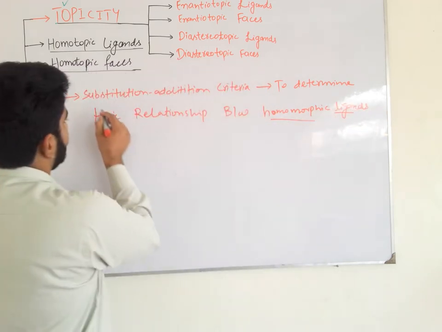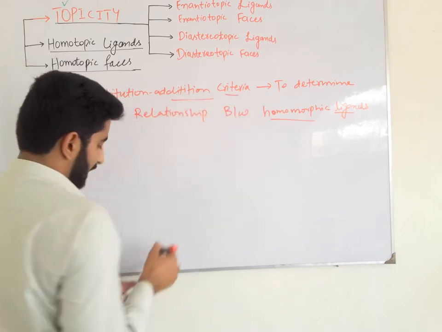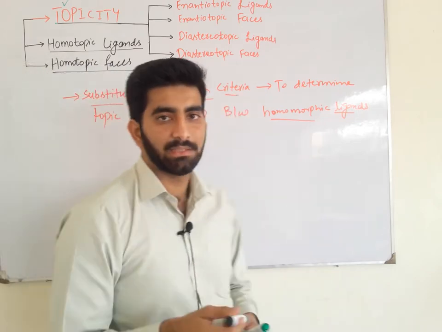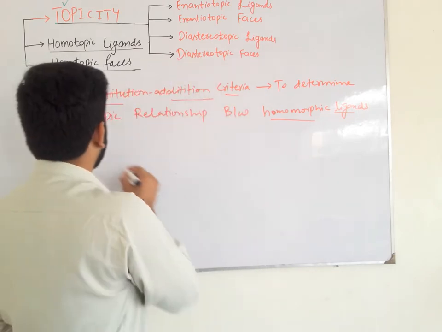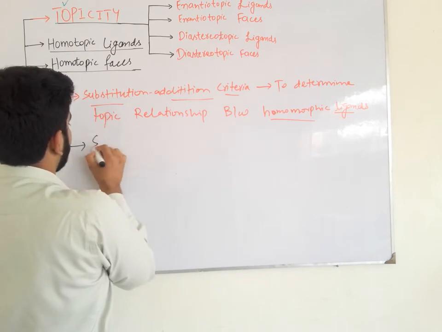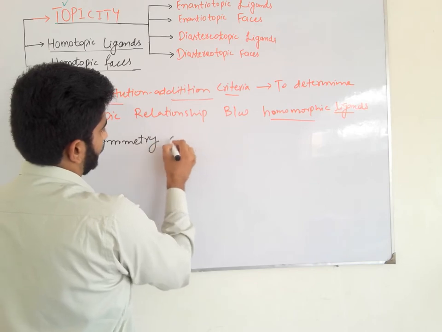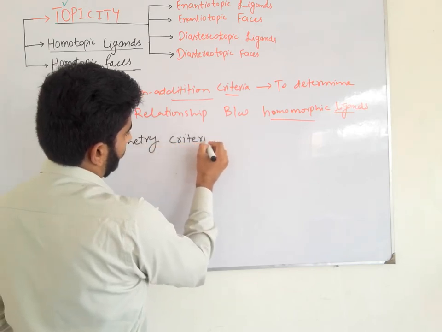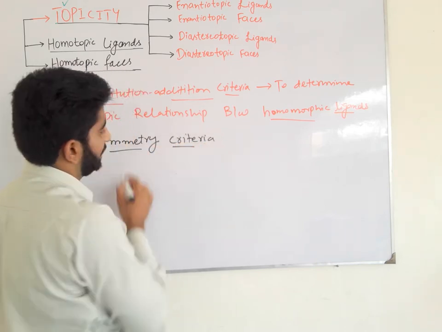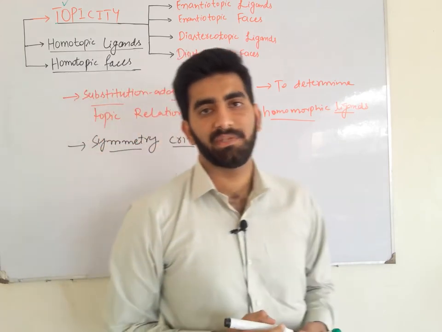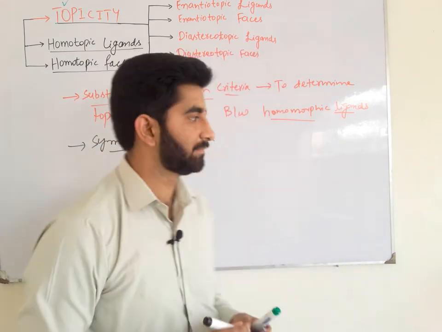One is the substitution addition criteria, and the second is the symmetry criteria. We use the symmetry criteria to determine the stereochemical or geometric relationship between the homomorphic ligands.